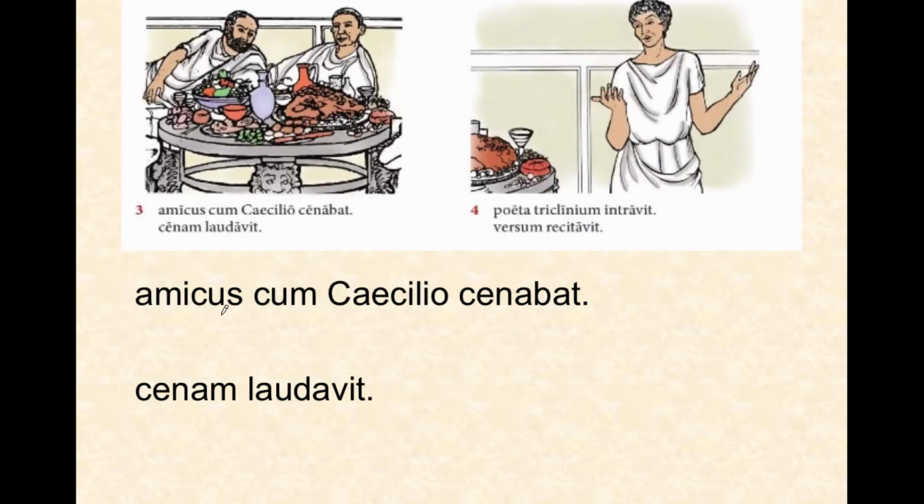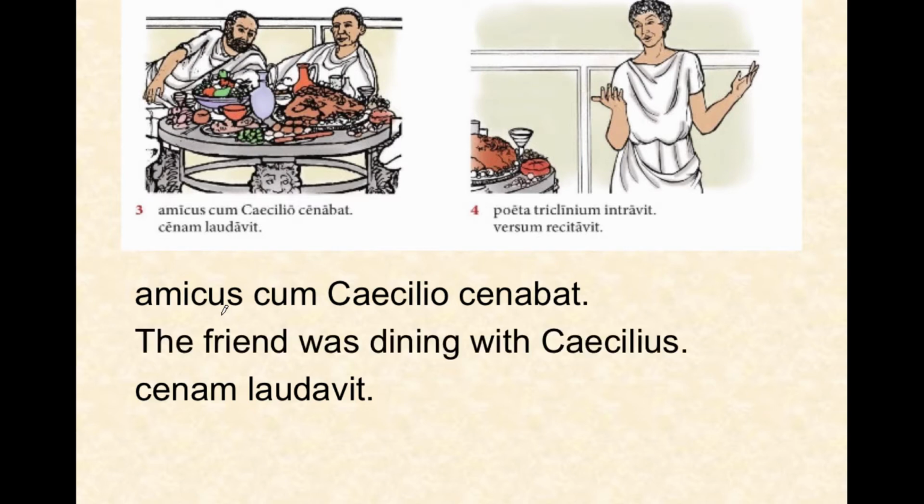Amicus cum Kaikilio cenabat. The friend was dining with Kaikilius. Now notice when Romans dined, they dined while reclining on couches and reaching and taking food off the table. Cenam laudavit, he praised the dinner.